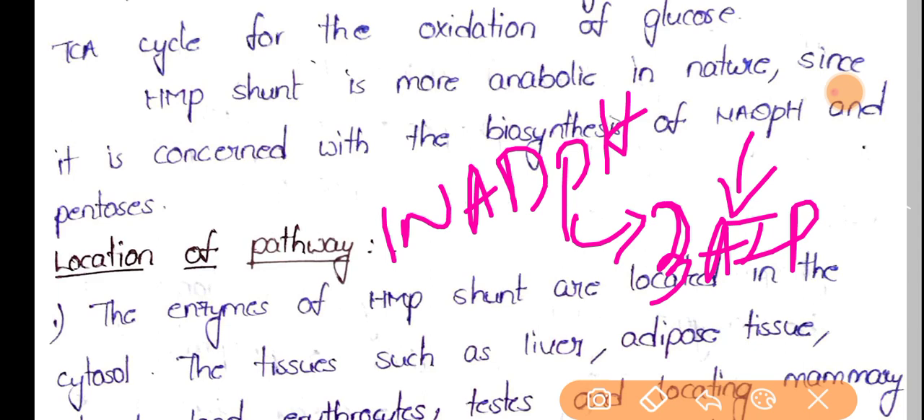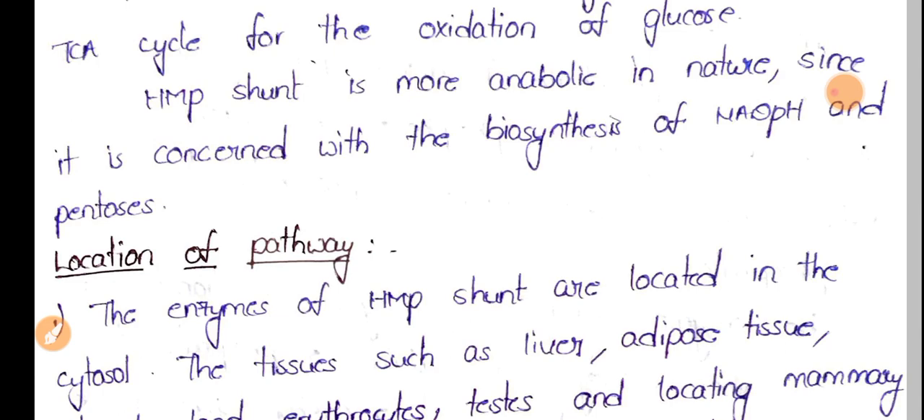This particular pathway is also an alternative pathway for glycolysis and the TCA cycle. Of course, glycolysis and the TCA cycle are responsible for the production of ATP molecules. As this HMP shunt is the alternative pathway for glycolysis and the TCA cycle, it is also responsible for the production of NADPH and pentoses, and particularly this NADPH is equivalent to ATP molecules. One NADPH is equivalent to 3 ATP molecules.